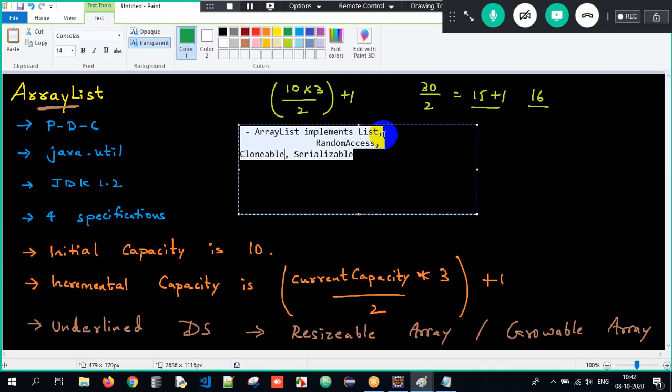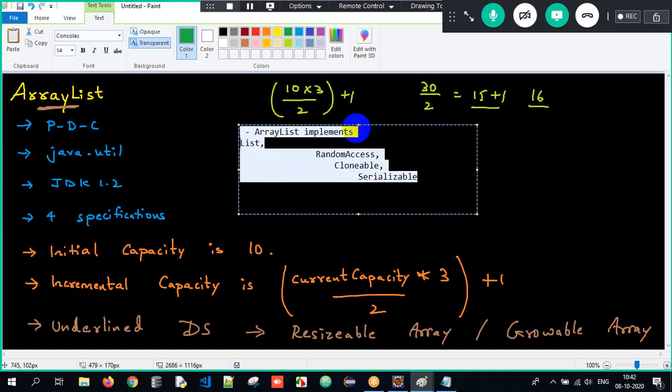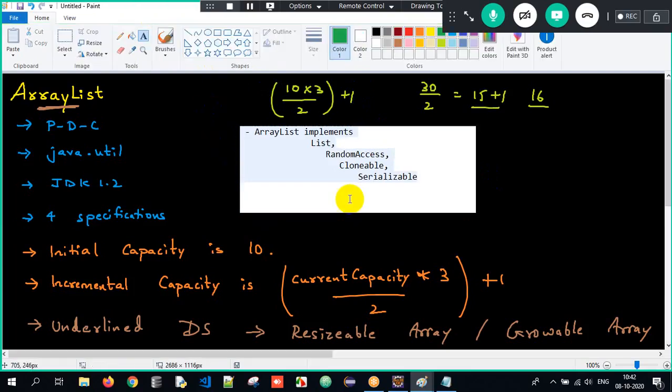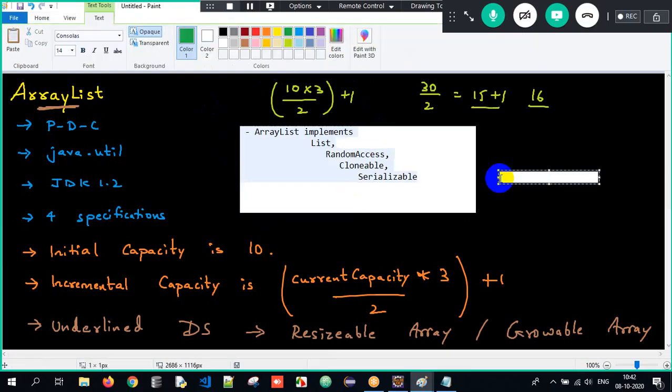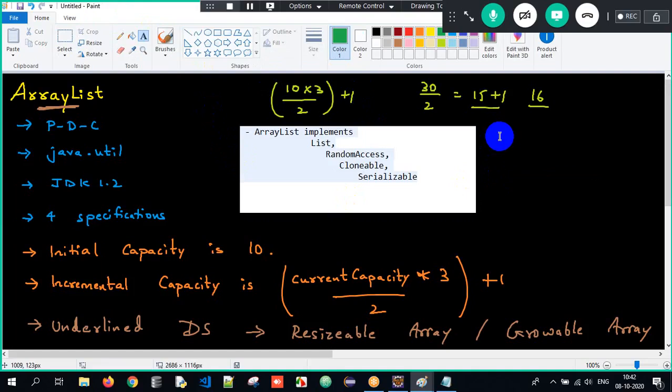I'll just try to do it in a different way here so that it becomes easy for your understanding. If you want, you can just write it as implements List, RandomAccess, Cloneable, and then Serializable. This is what we are supposed to understand here. Clear, guys? So ArrayList implements List, with List, RandomAccess, Cloneable, and Serializable. So all those interfaces are also implemented. This is all about the entire process here.